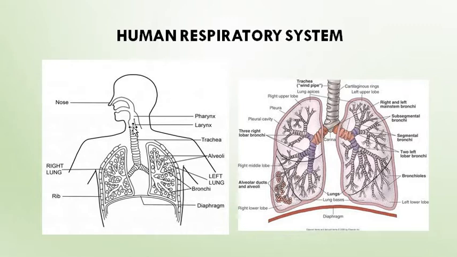Now above this glottis or larynx, there is a cartilaginous flap which prevents food particles from entering the larynx or the trachea. So the epiglottis is a cartilaginous flap that prevents food particles from entering the larynx or glottis.